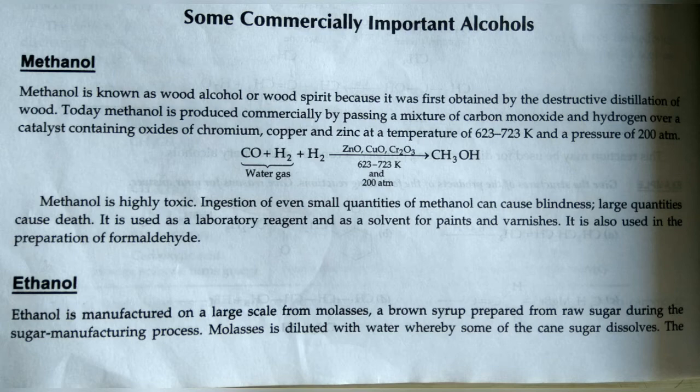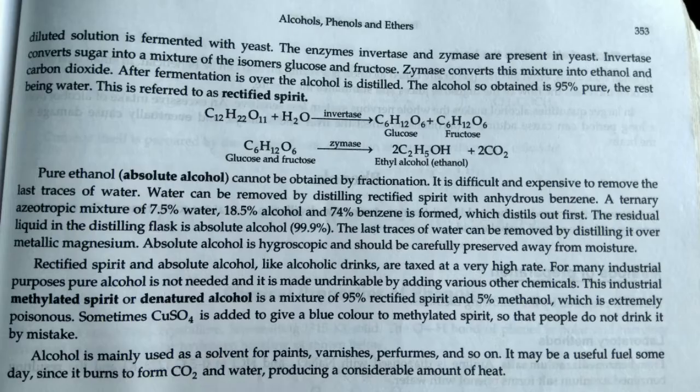So dear student, what are we doing? We are using molasses. When we use the enzyme invertase on molasses, we obtain glucose and fructose. Zymase converts the mixture into ethanol and carbon dioxide. So you are able to see the further reaction. Glucose and fructose, we use zymase, that is an enzyme. It converts it into ethanol and carbon dioxide.